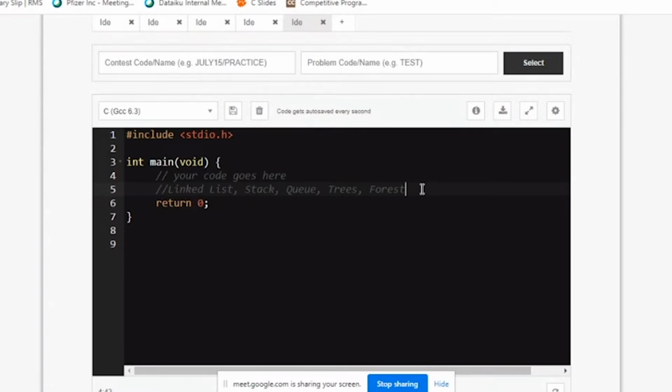As the package increases, the question complexity also increases. If you're aiming at less than 5 lakhs, you need not think of these questions. For example, Infosys and all, they don't go on to these kinds of questions because they'll be keeping it to the very basics of your first year concepts. But if you're aiming at companies which are really looking for developers like Amazon, SAP Labs, and all, these are the questions which come in. Those who are in second year, you'll understand the topics. Very, very important is your linked list. How do you link the values of different locations and how do you use it? Very important. And trees. So please concentrate on that topic.